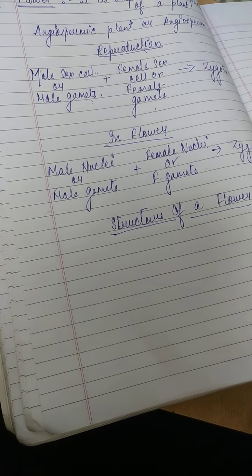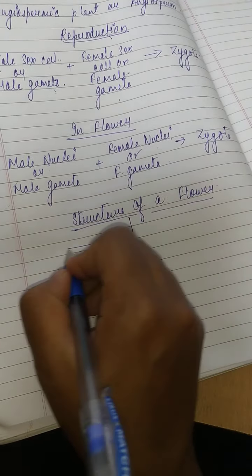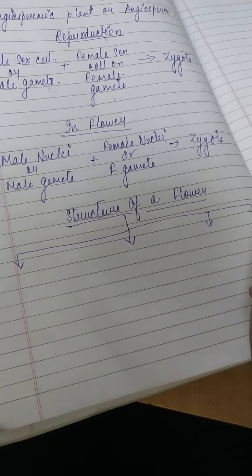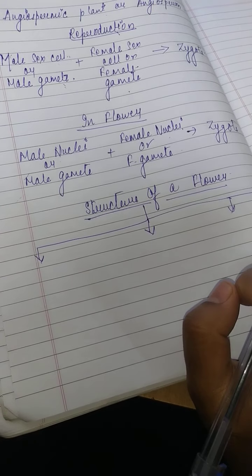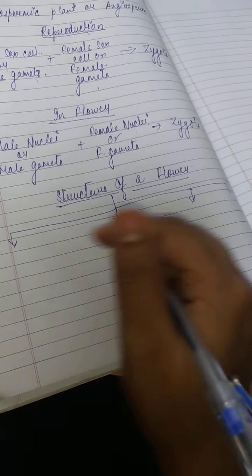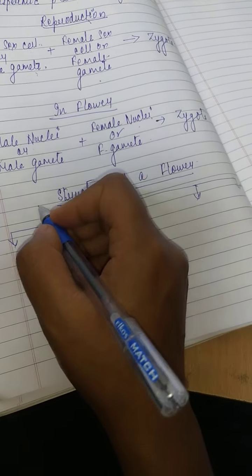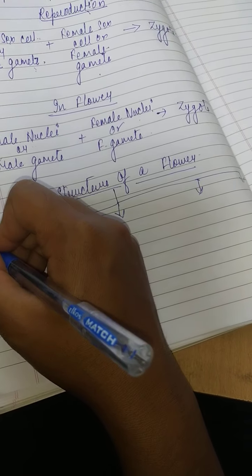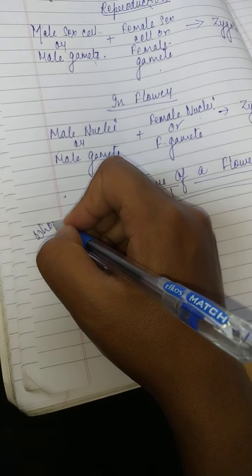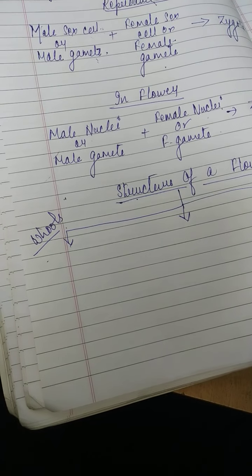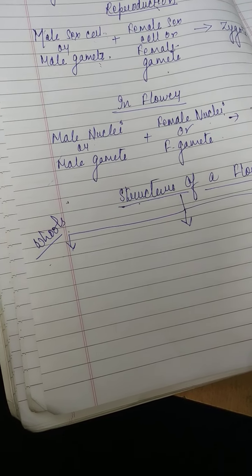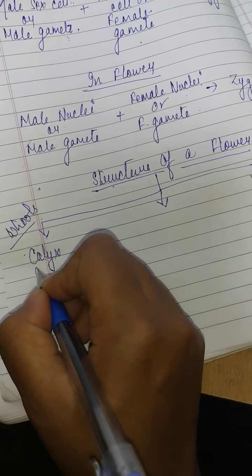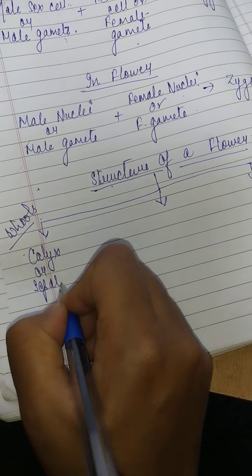Basically, the structure of a flower consists of 4 parts, or whorls: 2 are accessory organs and 2 are the main essential organs. First comes the calyx, or sepals.